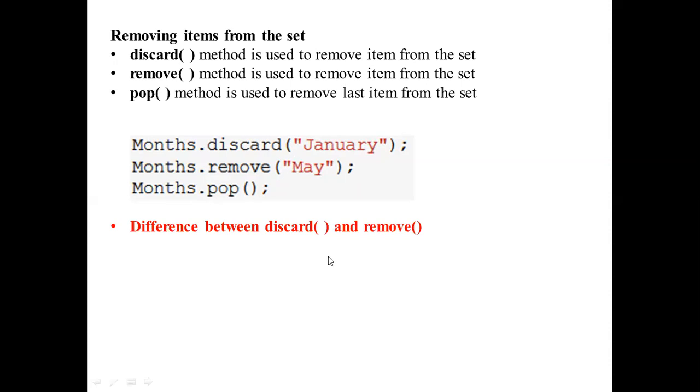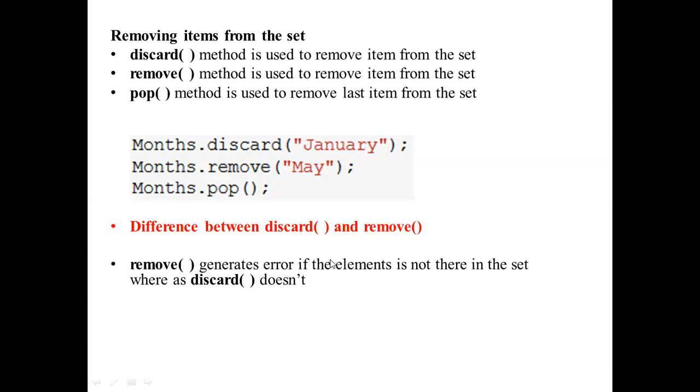Now see the difference between discard and remove methods. Did you understand? Suppose with this remove method, I am creating a set consisting of some elements, and I want to remove an element called May. And if the May element is not there in the set, if you use the remove method, it will generate an error.